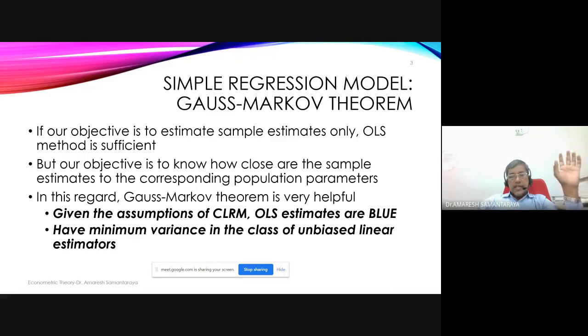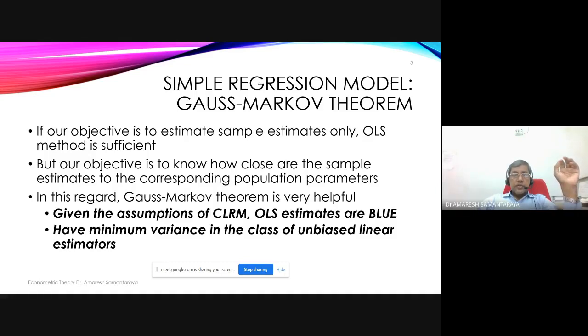So given some assumptions of CLRM which we will discuss, the OLS estimates like B0, B1 which we got are BLUE for the population parameters. So BLUE, I think Abhirami was telling about it, best linear unbiased estimator.